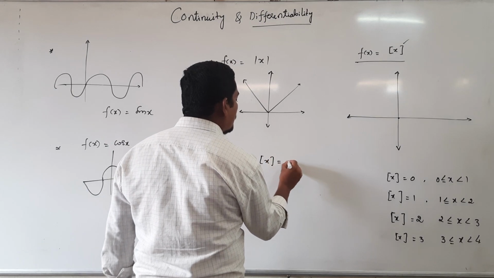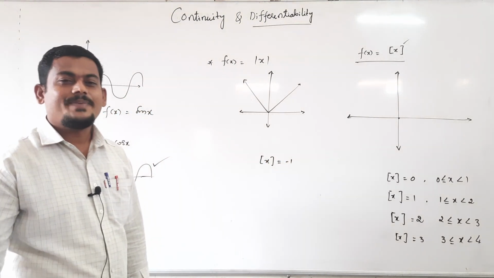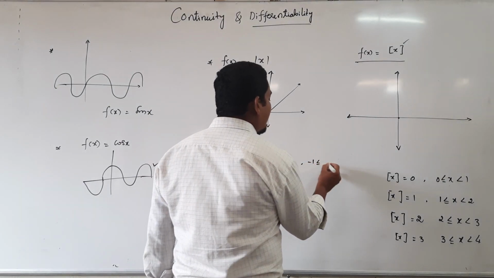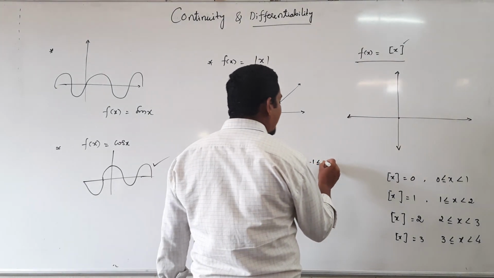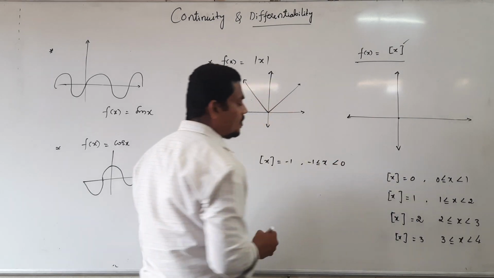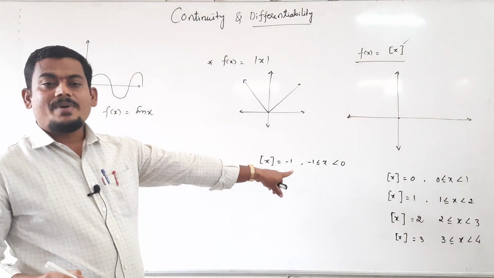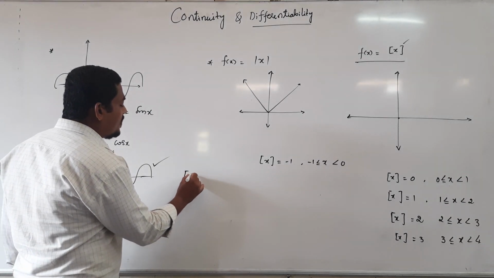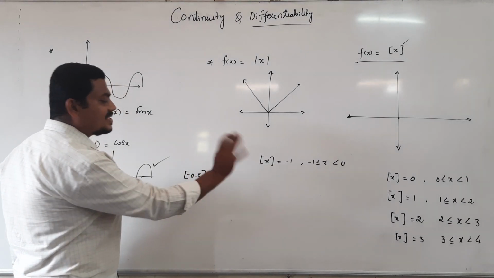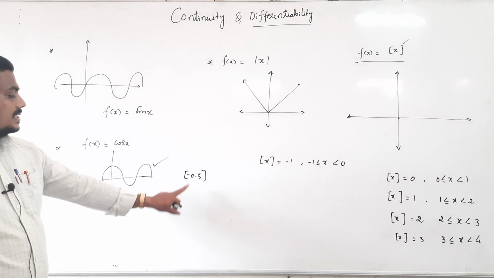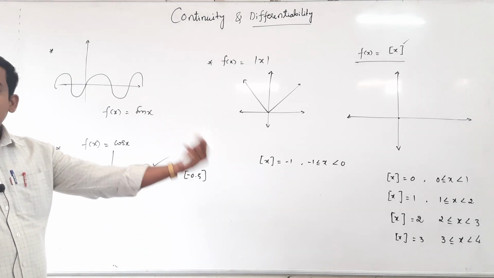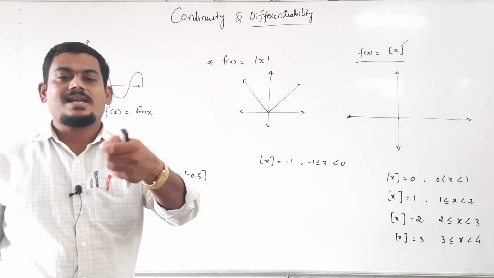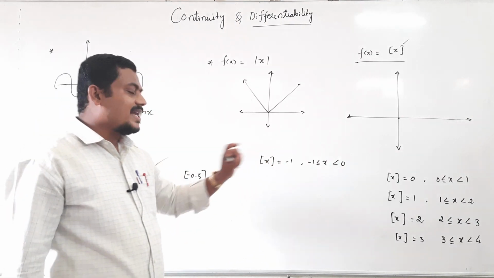Step x equal to minus 1, when x value is greater than or equal to minus 1 and less than 0. Step of minus 1 is minus 1, step of minus 0.5 is minus 1, right? Step of minus 0.5 is minus 1, up to minus 0.999 it is minus 1.